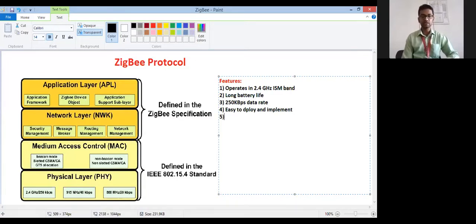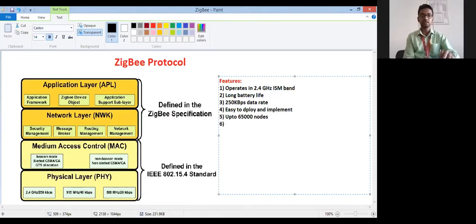Then you can connect up to 65,000 nodes in one network.